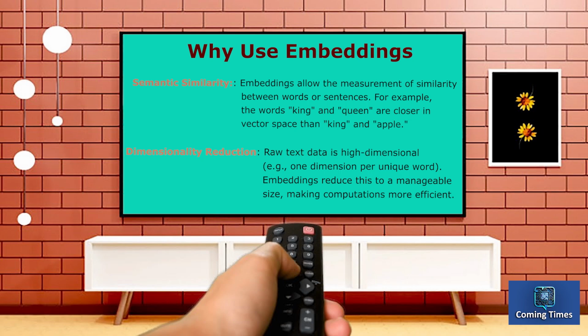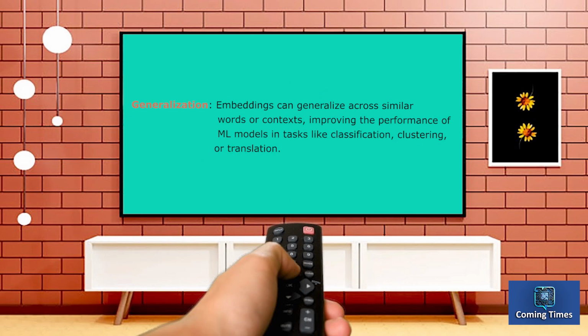Semantic similarity. Embeddings allow the measurement of similarity between words or sentences. For example, the words king and queen are closer in vector space than king and apple. Dimensionality reduction. Raw text data is high-dimensional, for example, one dimension per unique word. Embeddings reduce this to a manageable size, making computations more efficient. Generalization. Embeddings can generalize across similar words or contexts, improving the performance of ML models in tasks like classification, clustering, or translation.